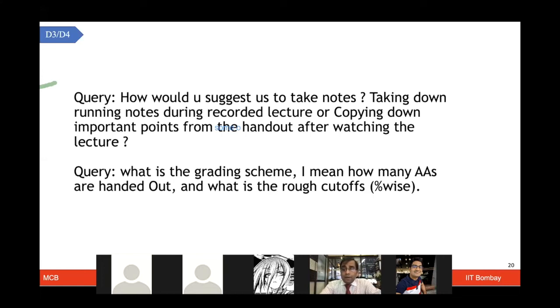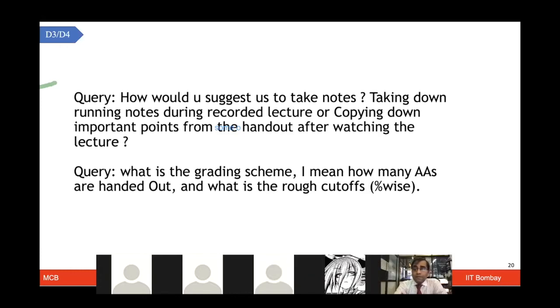What is the grading scheme? I mean, how many AAs are handed out and what are the rough cutoffs? People who keep making childish drawings will not get AAs. That's clear. Those who want to get AAs have to be more sincere. We do give a lot of AAs and even APs to people who are serious and who do well. But you have to keep up the pace from the first lecture itself. And therefore, your class presence, your class performance, your active class participation, not in the negative way, and your continuous quiz performance are going to make you very competitive.